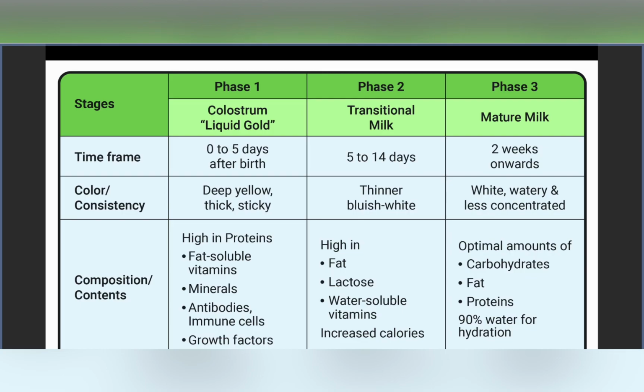It is also to be kept in mind that the hind milk has an increased level of fats. If we don't give the baby the entire milk, then the baby will be devoid of fats. So whenever the baby is breastfeeding, the entire content of the milk needs to be given to the baby.